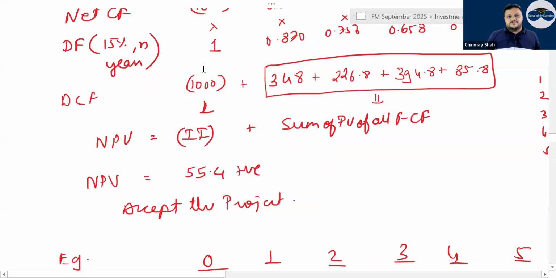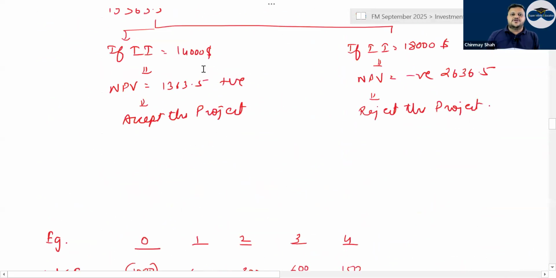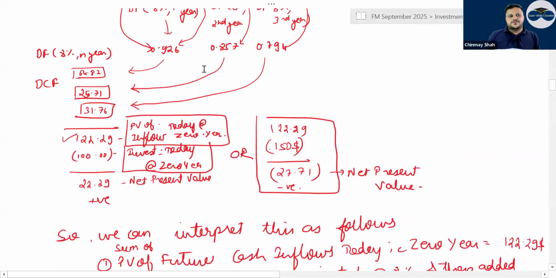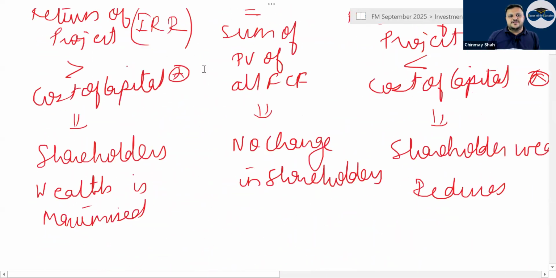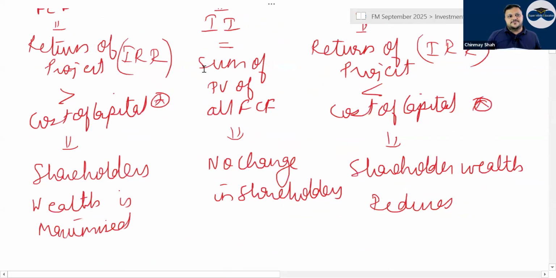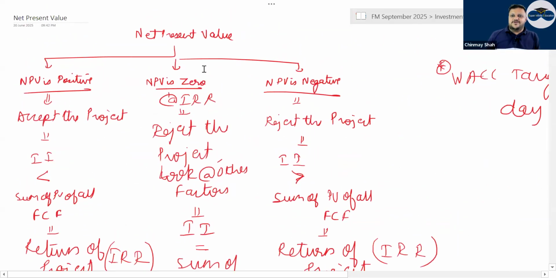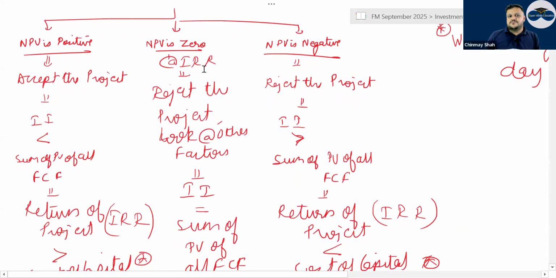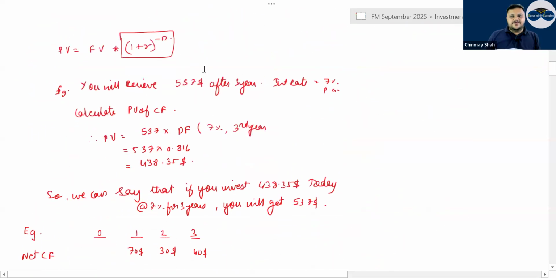Then coming to net present value. Net present value is nothing but you finding what? Tell me. Present value of what? The future cash flow. You have an initial investment, correct? So you have three options of NPV: NPV positive, NPV negative, NPV zero. When NPV is zero, that rate at which NPV becomes zero is your IRR.